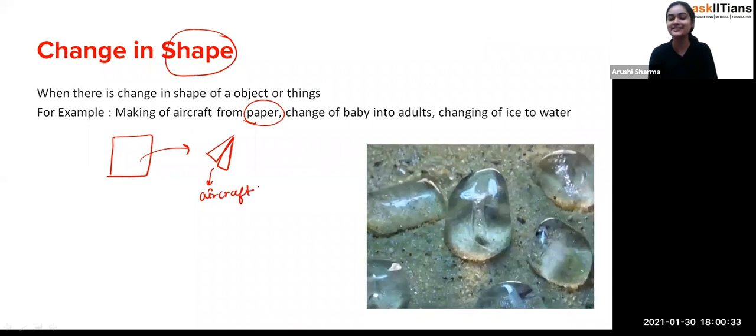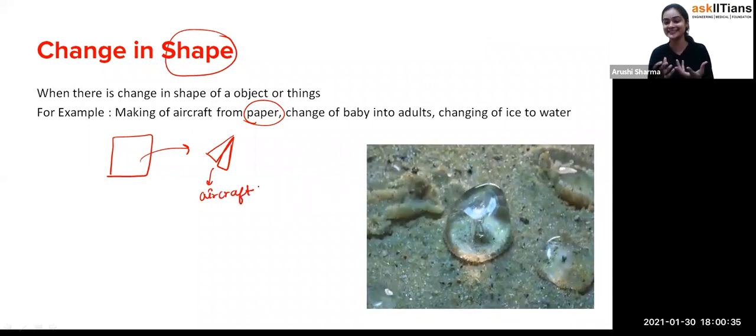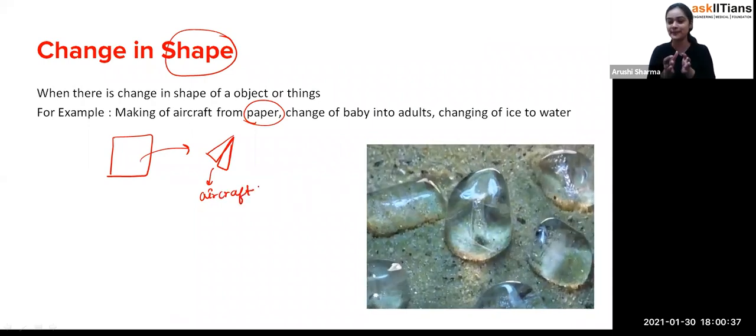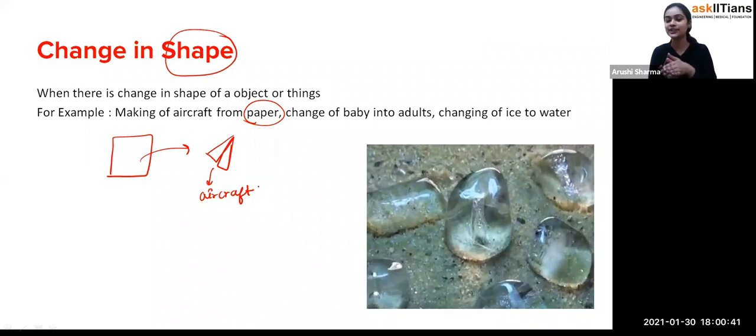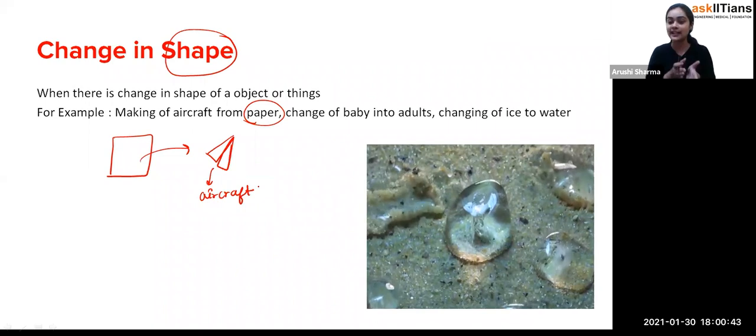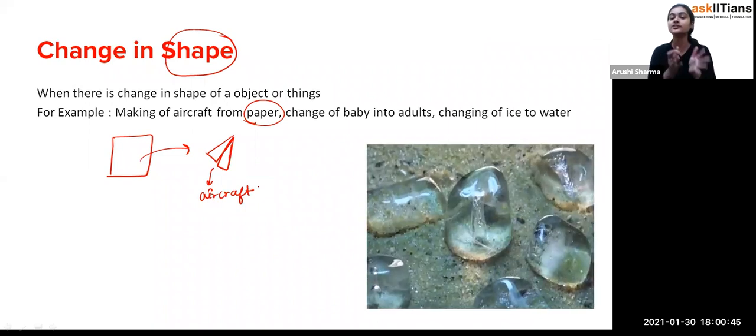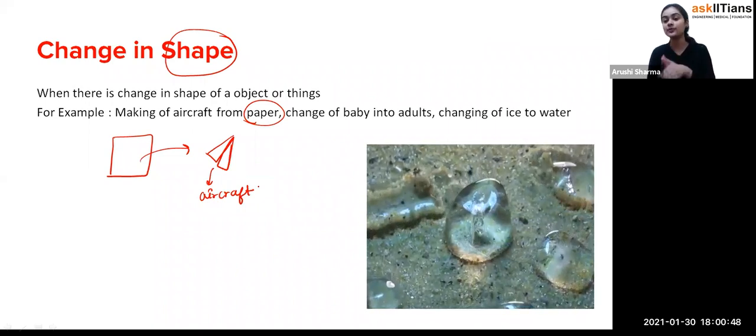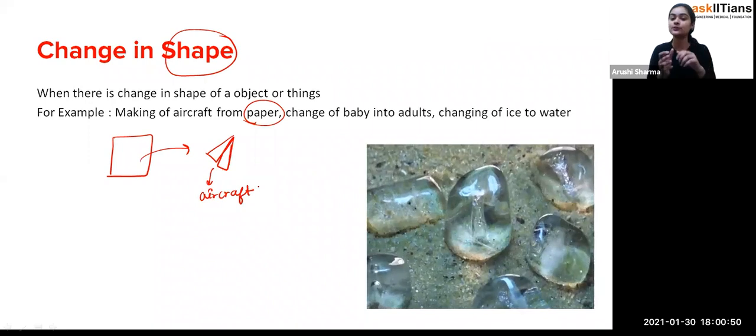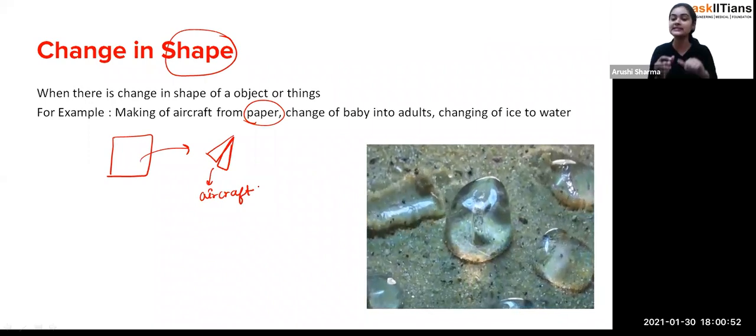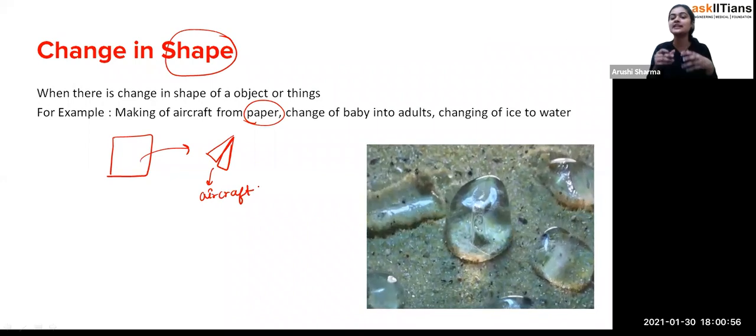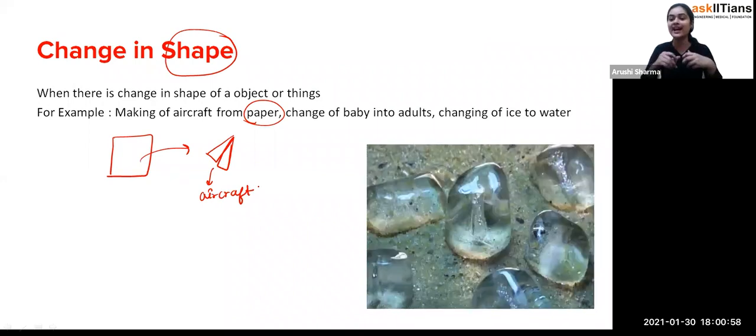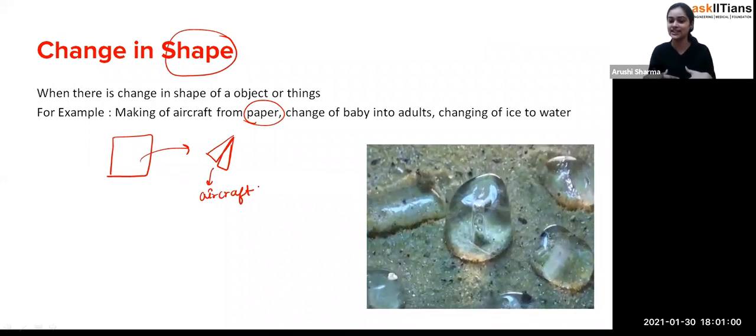I'm just trying to make you understand that first of all there is a piece of paper, and after folding it from here and there, we convert it into an aircraft. So you can say that the shape of the paper also got changed. Change of baby into adults. It could be a change in size also, but yes, babies are very small, whereas the adult is bigger, so their size is also getting changed, exactly.